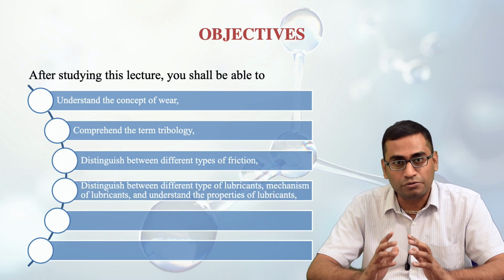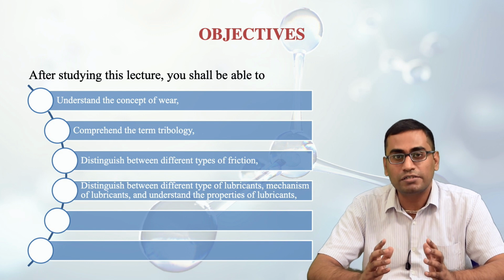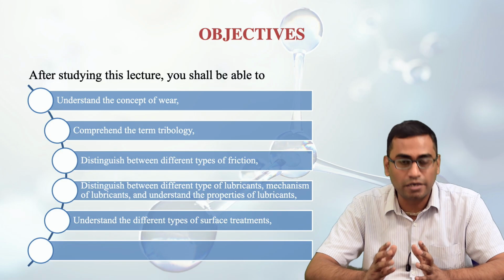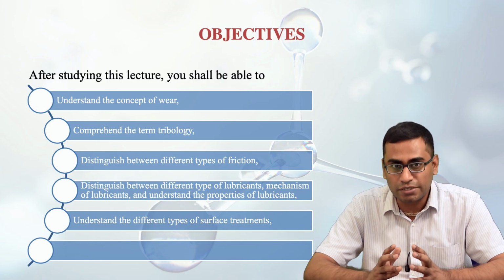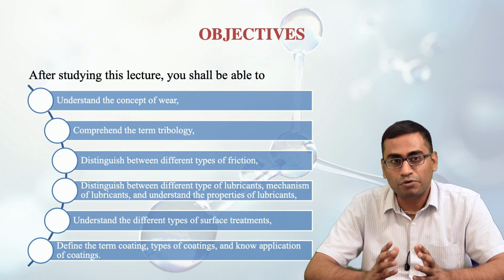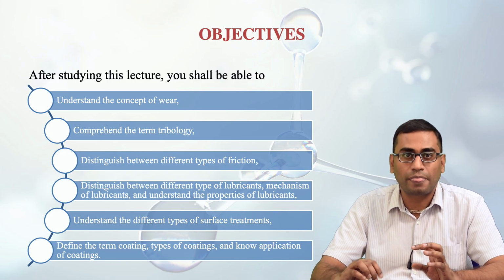You will also distinguish between different types of lubricants, the mechanism of lubricants, and understand the properties of lubricants. You will understand the different types of surface treatments, define the term coating, learn the types of coatings, and also know how to apply these coatings.